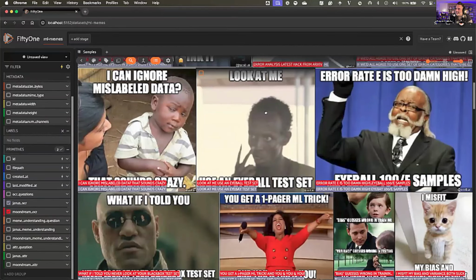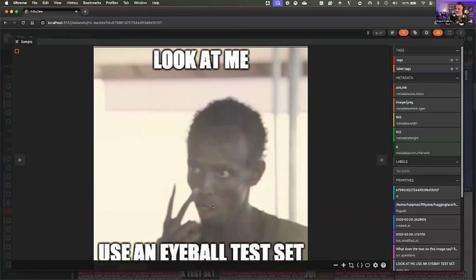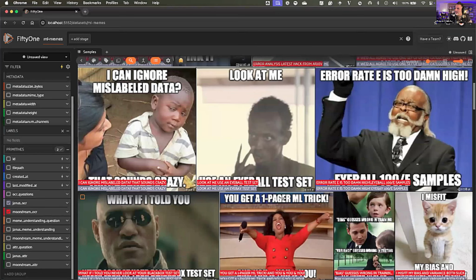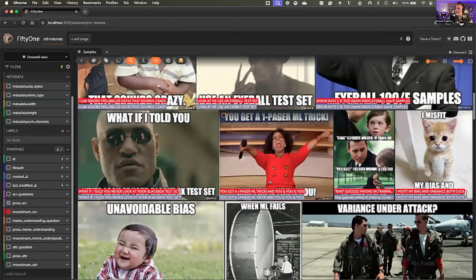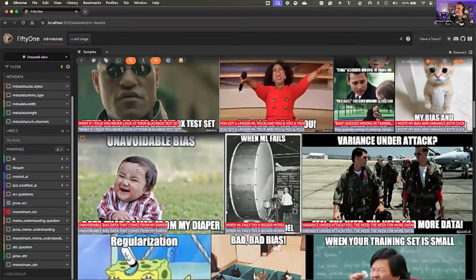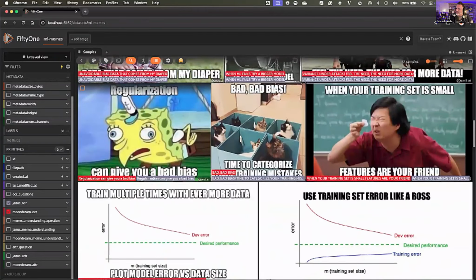I found this interesting. Look, we're looking at Janus here. If we look at this, it says use an eyeball test. Janus is parsing that as eye-bay rather than eyeball, which I thought was interesting to see. And you can see same thing here. So it's looking like Janus is having trouble parsing the double L's correctly.